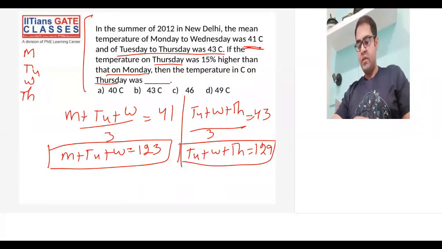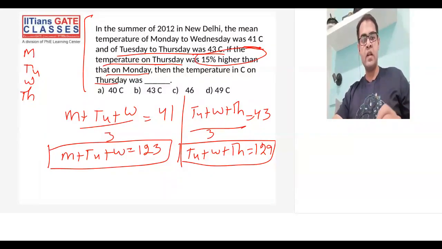Now, the third thing is the temperature on Thursday was 15% higher than that on Monday. This 15% higher or lower, greater, less, and all this is covered in the percentages video. So if you have even a small doubt in how we write this, please check out the percentage video for this concept.